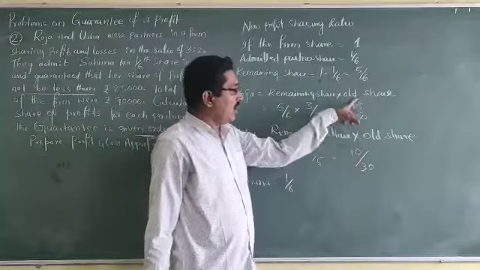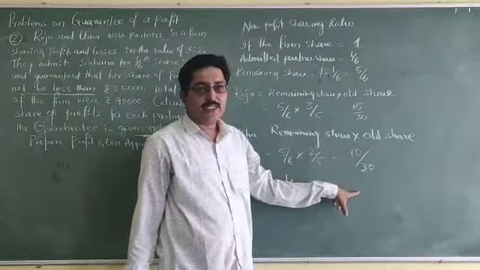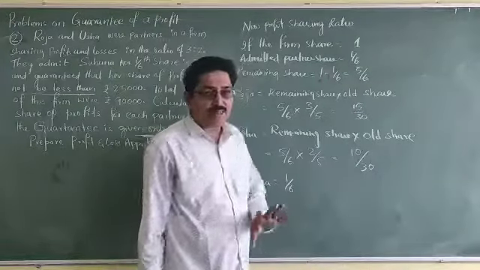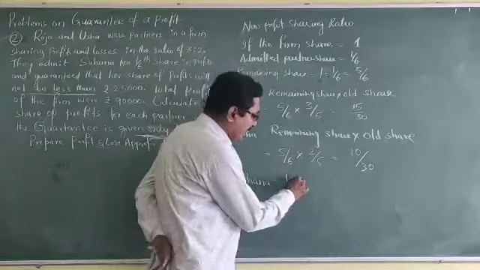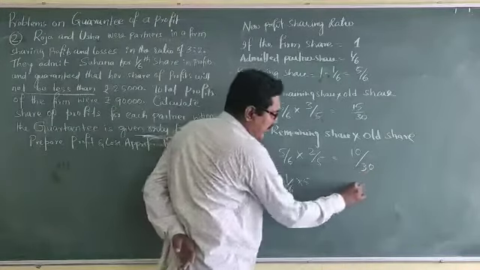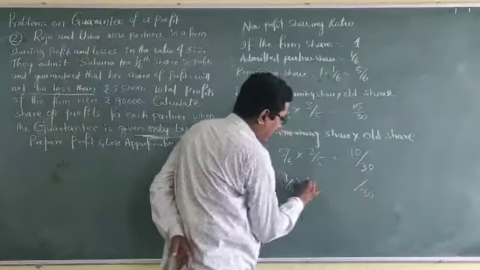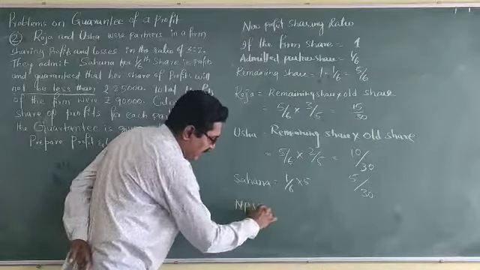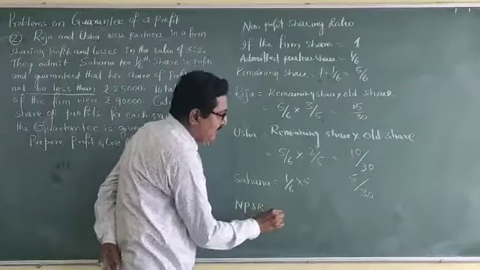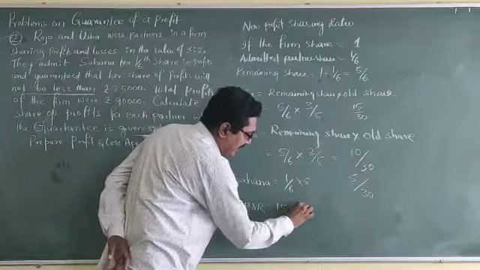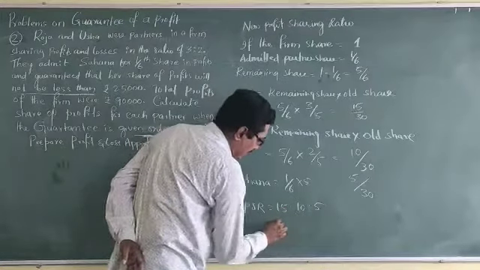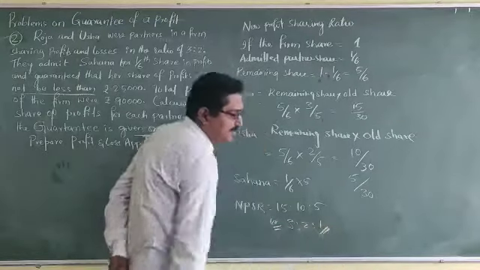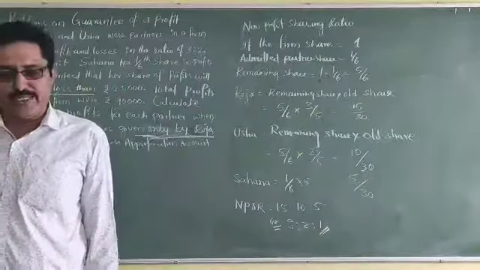Automatically the numerators are 15 plus 10, 25, and the admitted partner's share should be 5. So like this, multiplying by 5, we get the common denominator 35. So the new profit sharing ratio is 15:10:5, or simplified, 3:2:1.